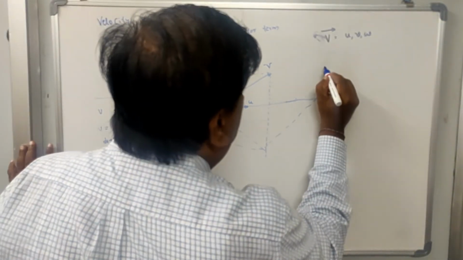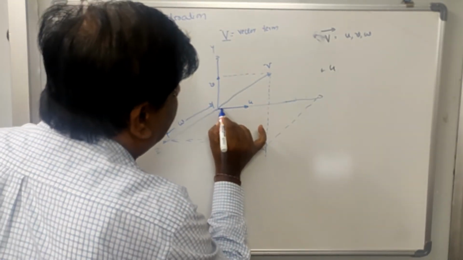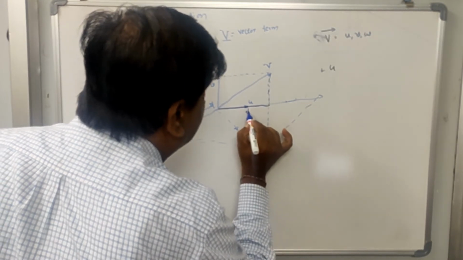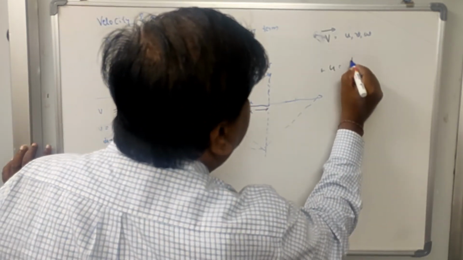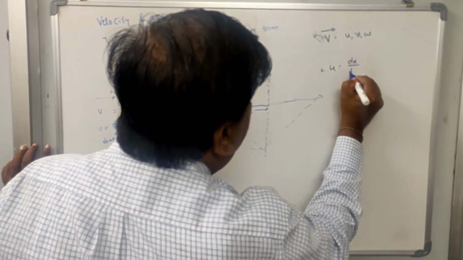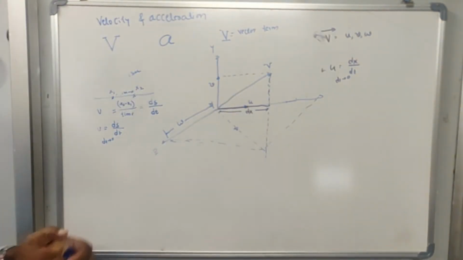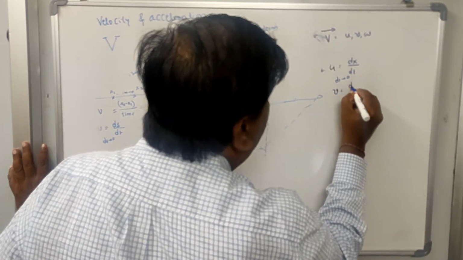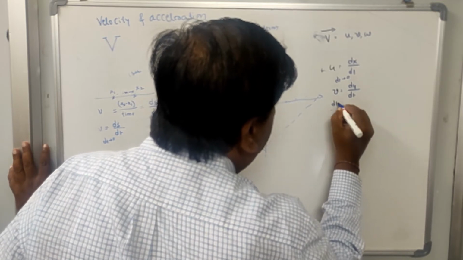Now what is u? U is this distance, the projection of this in the x direction. So this is dx. Then dx by dt, when dt tends to 0, gives you the velocity component in the x direction. Similarly, v is equal to dy by dt, when dt tends to 0.